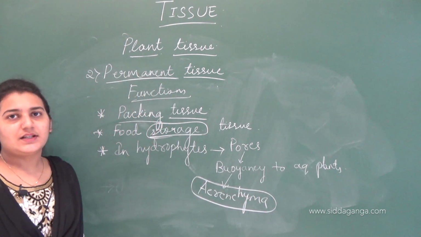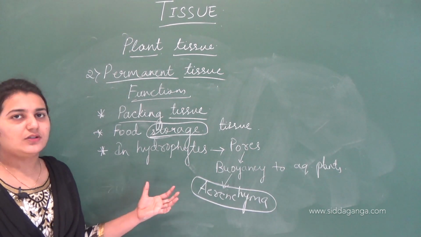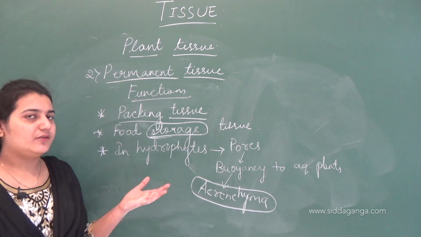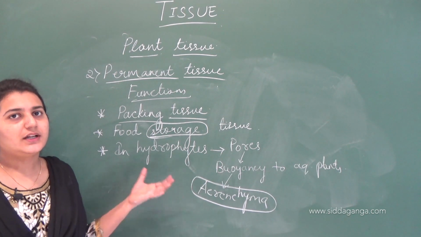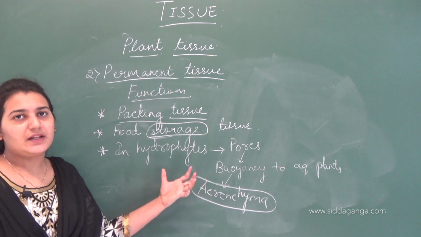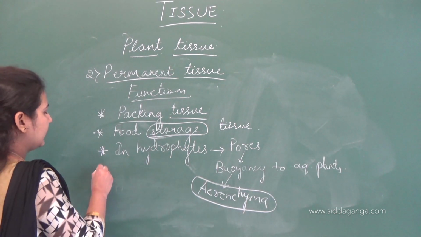The parenchymatous cells which are responsible for the aquatic plants floating on the surface of water, it is due to the presence of aerenchyma. Aerenchyma is nothing but parenchymatous cells having pores in them.